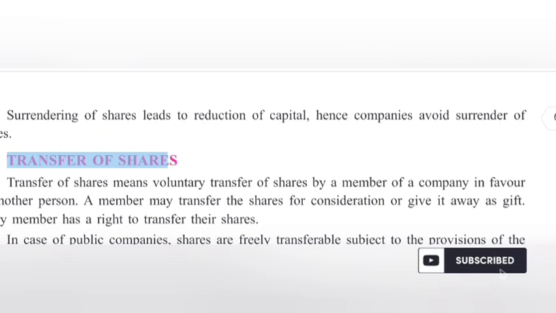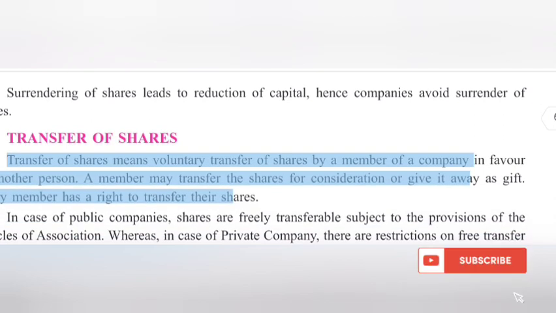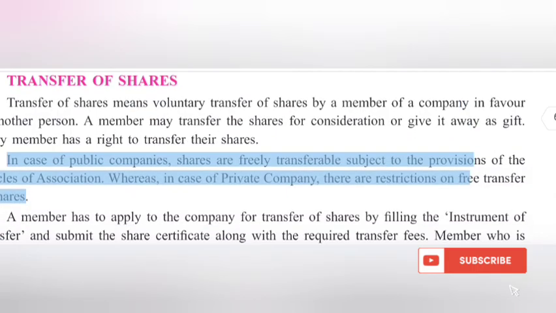3.9 Transfer of shares. Transfer of shares means voluntary transfer of shares by a member of a company in favor of another person. A member may transfer the shares for consideration or give it away as a gift. Every member has a right to transfer their shares. In case of public companies, shares are freely transferable subject to the provisions of the Articles of Association, whereas in case of a private company, there are restrictions on free transfer of shares.